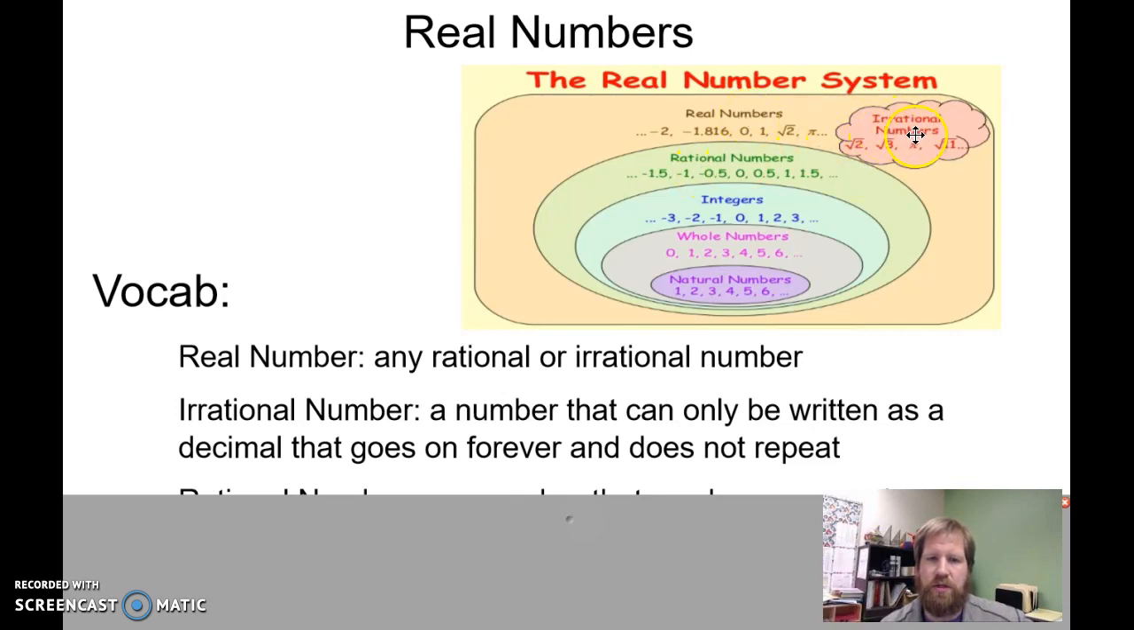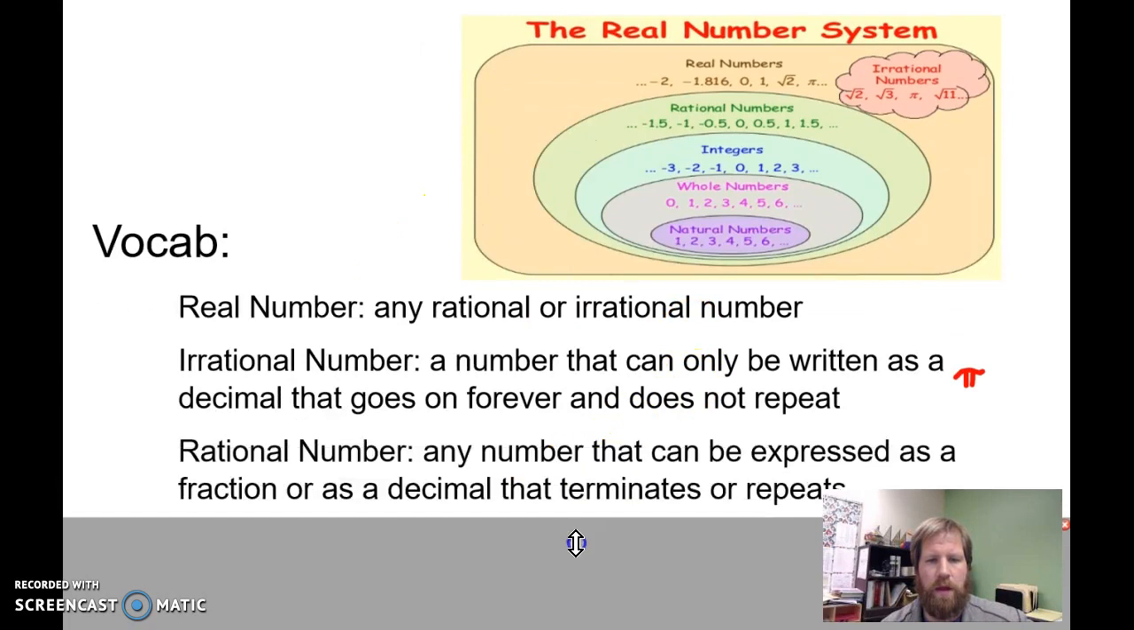The first one is irrational numbers, and those are numbers that can only be written as a decimal that goes on forever and doesn't repeat. The one you're most familiar with, the one we use the most, is pi. Pi is your most common irrational number. Most of the other ones you're going to look at are things like the square root of a non-squared number. We'll look more at square roots later on, but most square roots are going to be irrational numbers. Not all, but most of them.